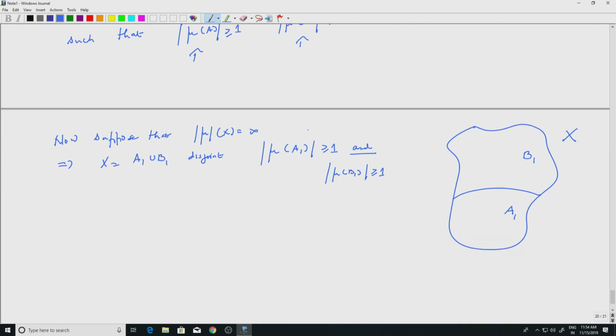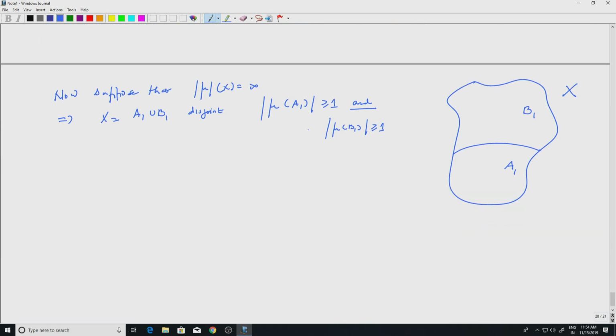So I do that for mod mu X. Now one of them should have infinite measure. Mod mu X is infinity. It is a measure, so it is mod mu of A1 plus mod mu of B1. So one of them will have to be infinity, so we will assume that mod mu of A1 is infinity.